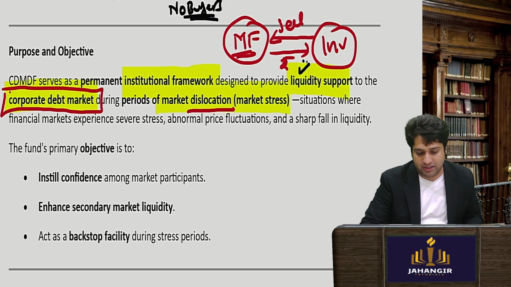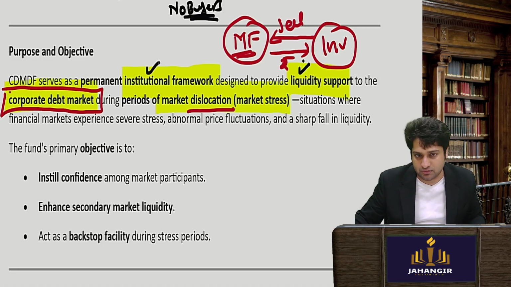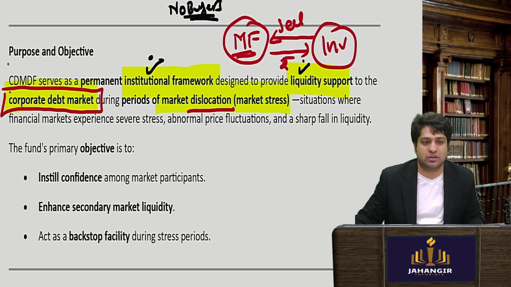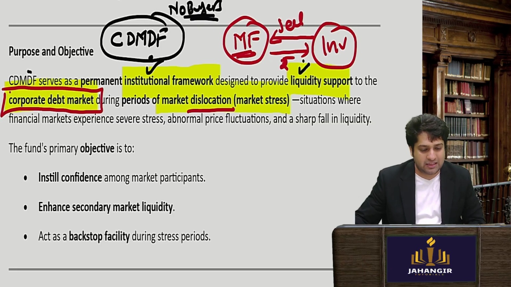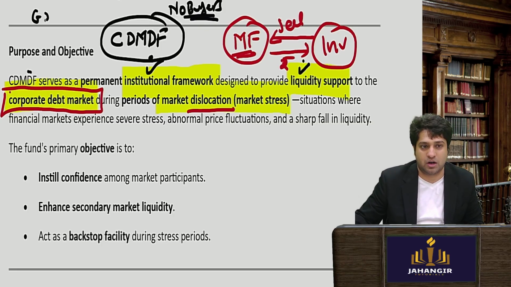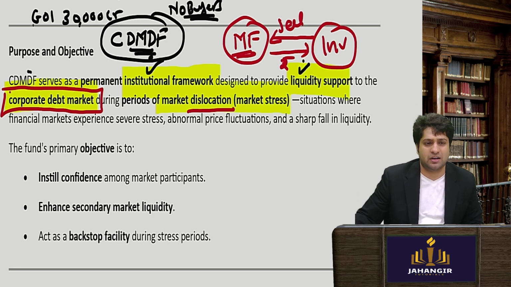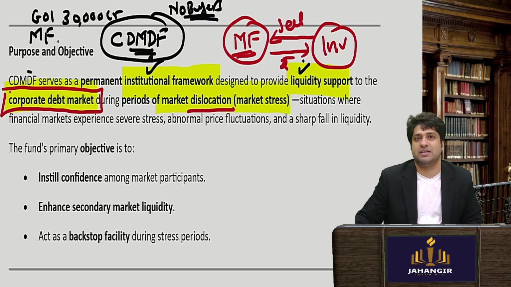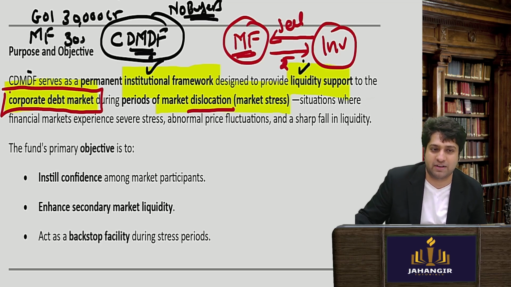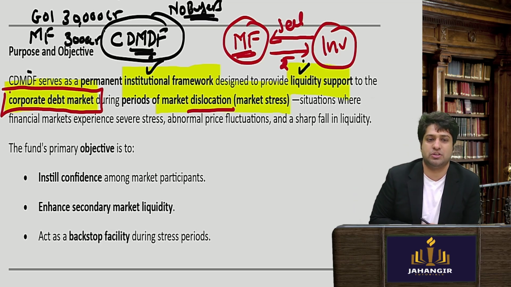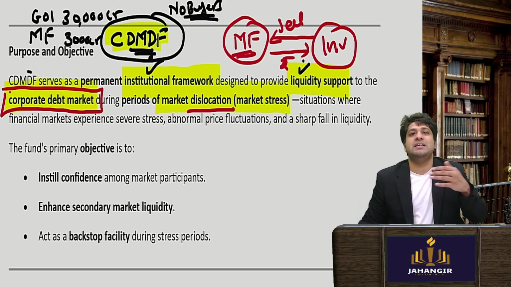So the government of India has made an institutional framework called the Corporate Debt Market Development Fund, and the government has put in money. The Government of India has put around 30,000 crores in this fund, and the government has also told certain mutual funds and their asset management companies to mandatorily invest some amount, approximately 3,000 crores. So it started with 33,000 crores in this fund, and this fund has been kept as a standby,